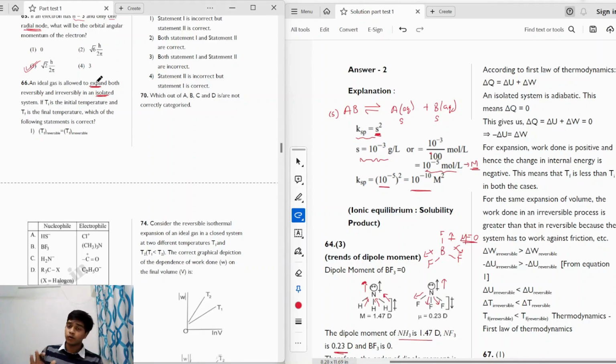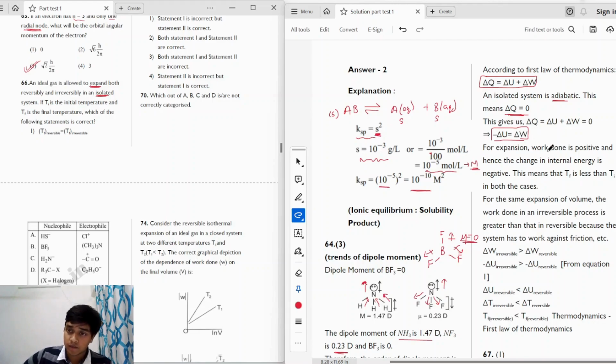Why it is important to focus on the isolated part is that when a system is isolated, it means there is nothing around the system, so it has no other bodies to transfer heat to. In that case, we can say that an isolated system is adiabatic, which means that the change in heat will be zero. There will be no heat transfer. According to the first law of thermodynamics, Q is equal to delta U plus delta W. If Q is 0, we get that minus delta U will be equal to the work done.